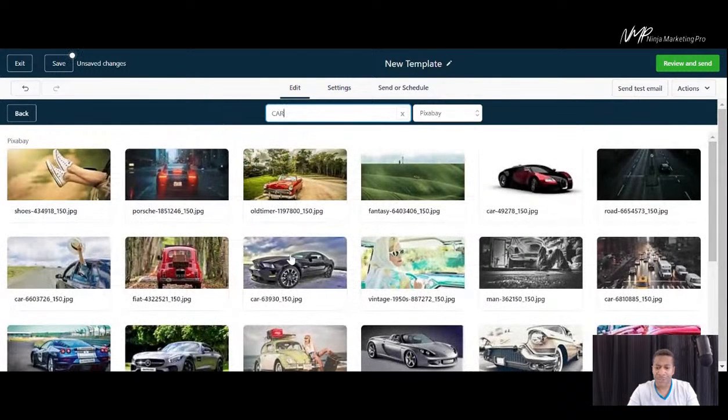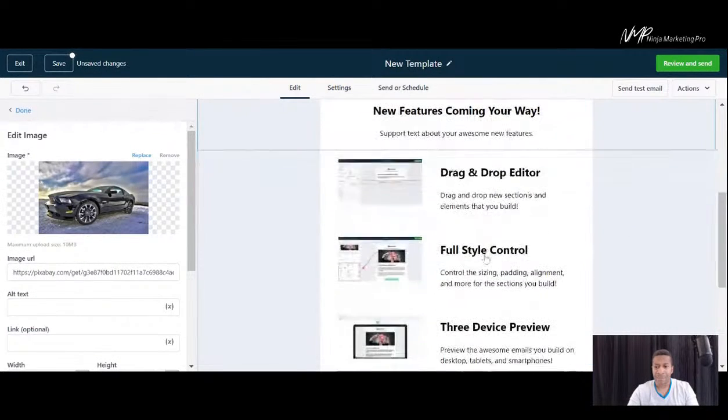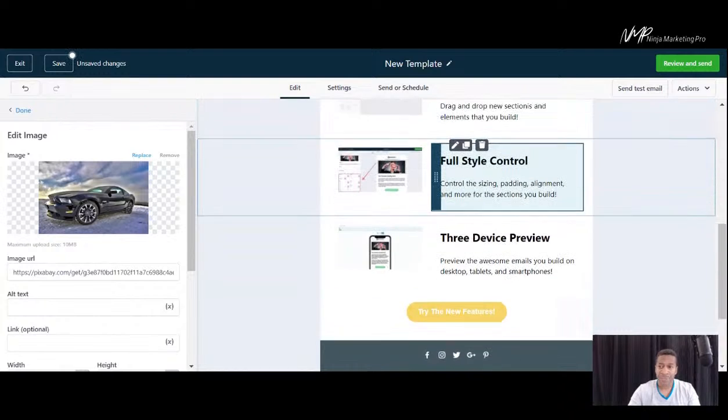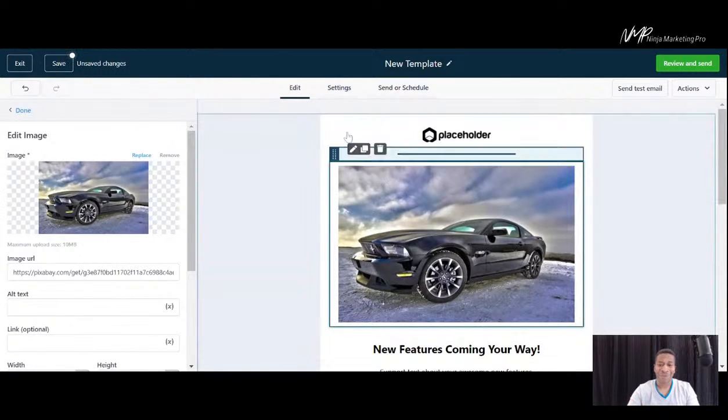There we go. And this looks pretty cool here. Boom, put that in there. And there it is. All right, then you have these other different sections here to play with. Make it as nice as you want it to be. This is great for e-commerce, especially. I'll show you why in just a few moments.